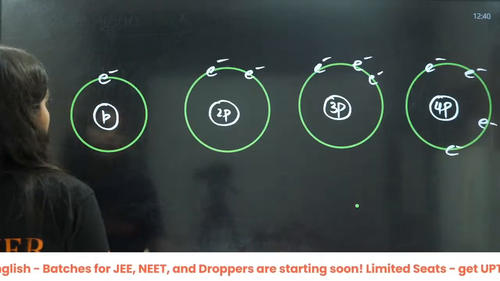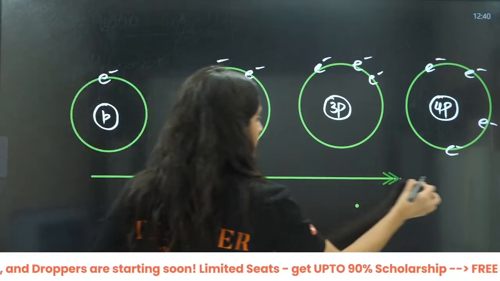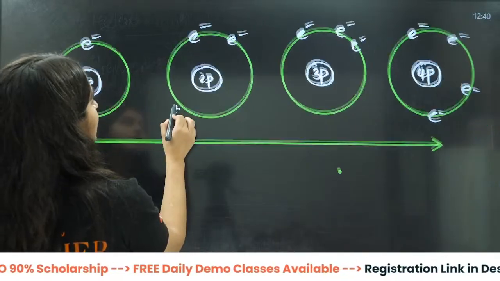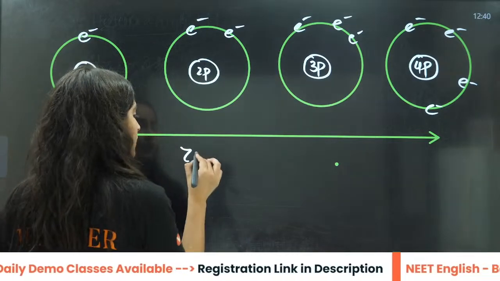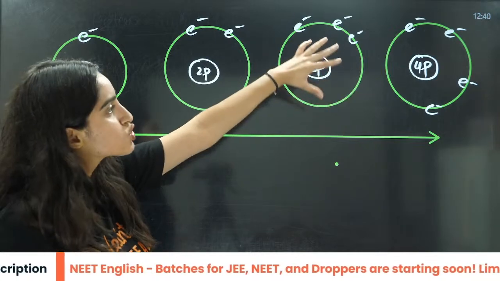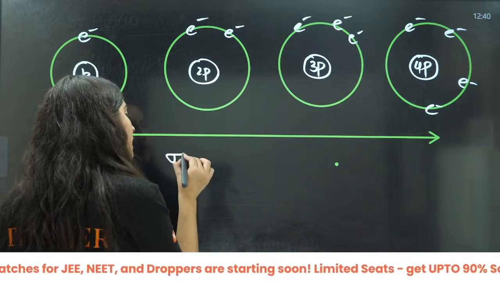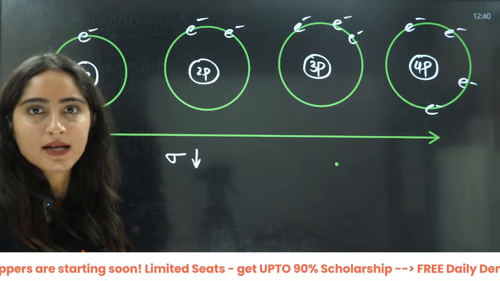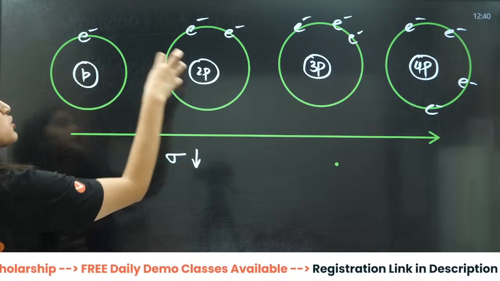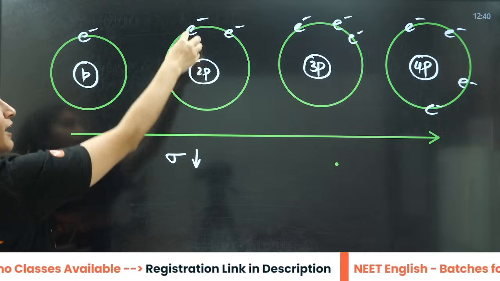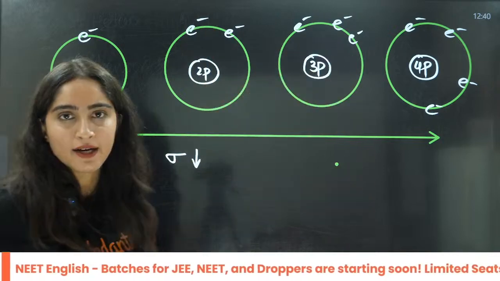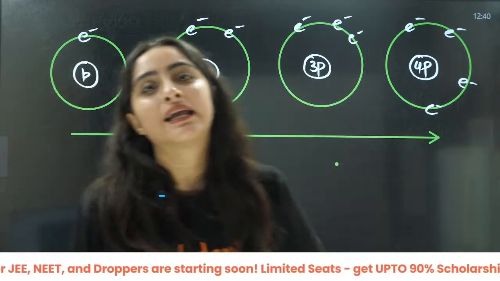And here, what you will say, beta, because all the other things will be based on this particular stuff. Z, as you can see, the electrons are the same, right? So the screening effect, that means sigma, is going to decrease here. Sigma will not be that much. These two protons will be attracting. The shielding will not be that much, because only one electron is getting added and the same amount of proton is getting added.